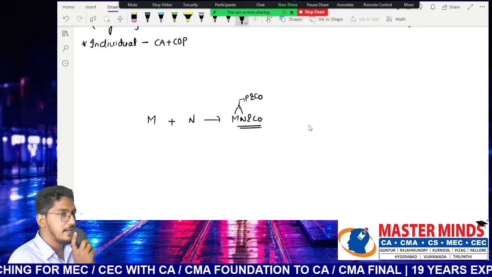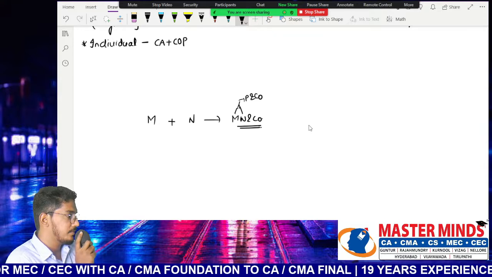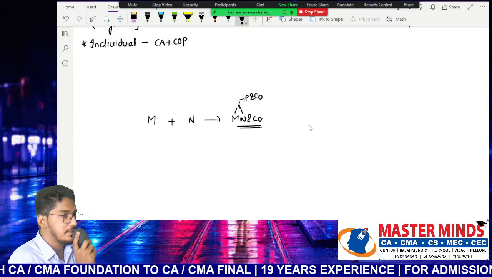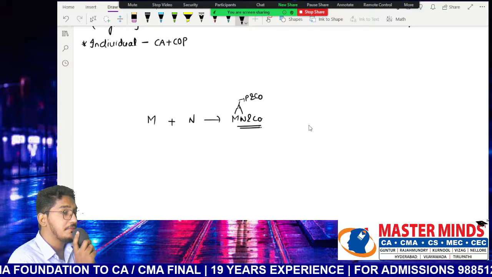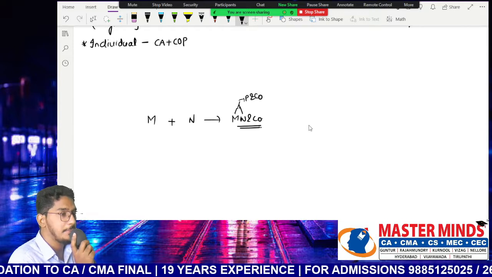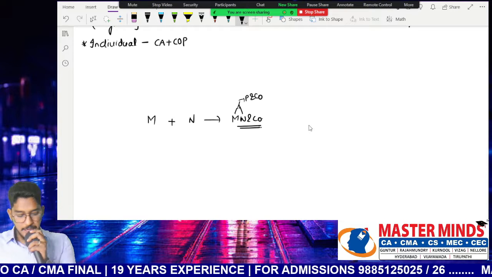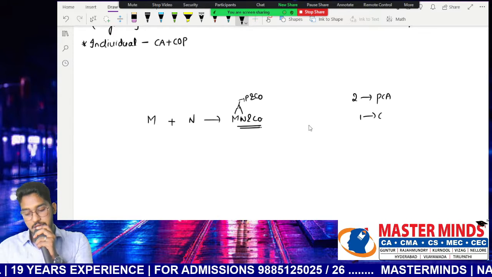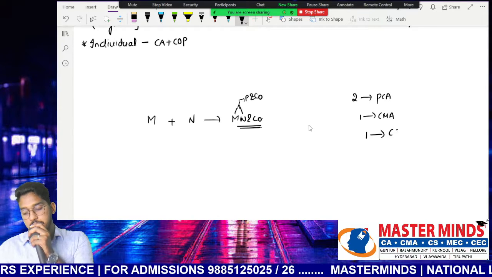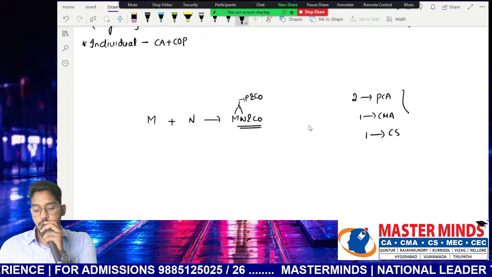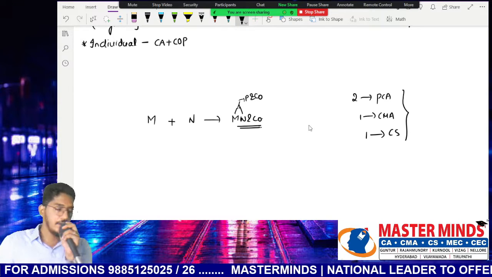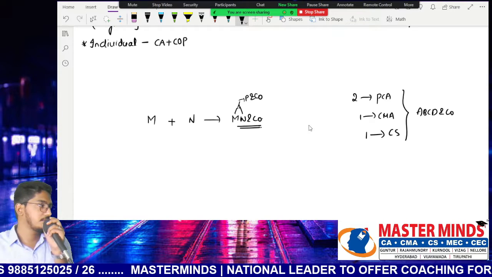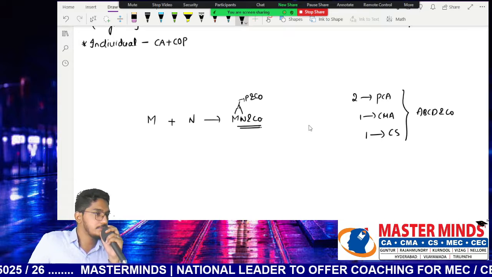In the recent past, a new kind of firms are developing, which we call multidisciplinary firms. What this means is, people from different professions come together and create a partnership firm. For example, a partnership firm in which two partners are practicing chartered accountants, one partner is a cost and management accountant, and one partner is a company secretary. All these four people from different professions came together and created a firm ABCD & Co. Now, can this firm be appointed as an auditor?